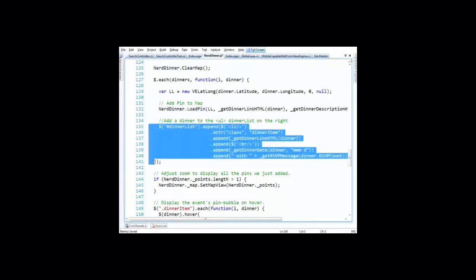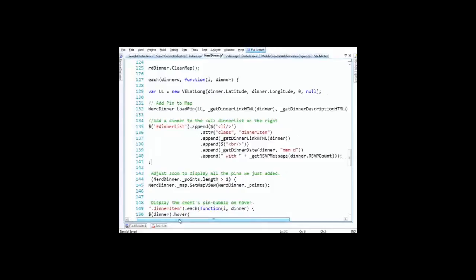And this is kind of wacky. I just did it because it was wacky, where we're going to take that dinner list on the right-hand side there, and then this is a big fluent interface that you can use to build HTML dynamically. There's lots of different ways I could have done this, and I'll show you another way in a little bit. I could have had a little mini view and return the HTML from that view. So the server side would generate the HTML for that right-hand side. I'd take that HTML, transmit it across the wire, and then slap it in there. And that's totally valid, and there's nothing wrong with that. But I want to show that there are many ways to do that depending on what you need.